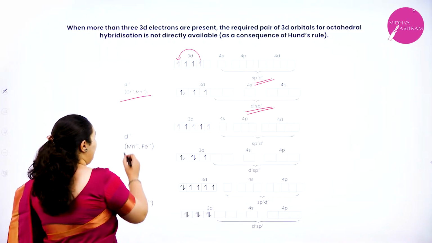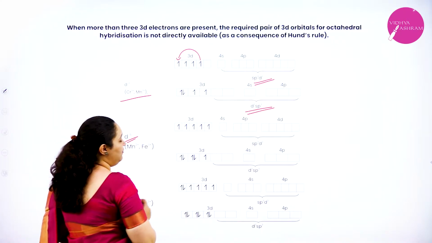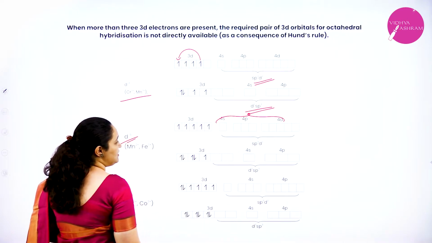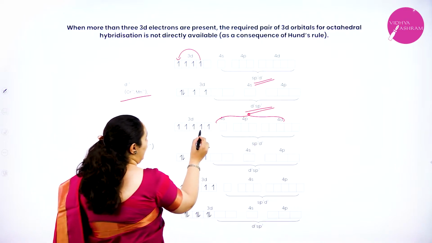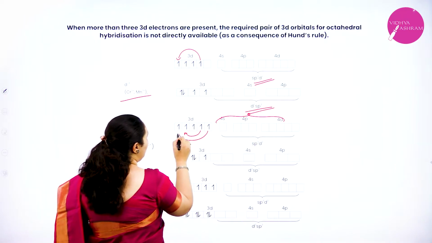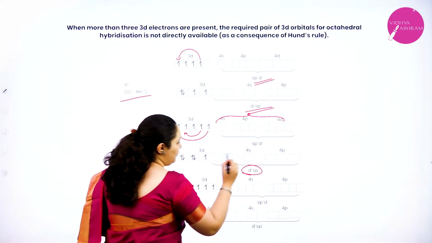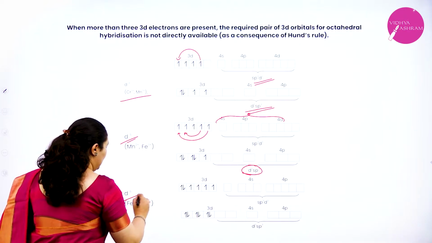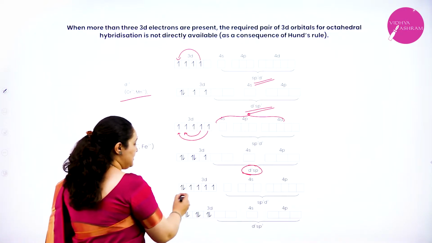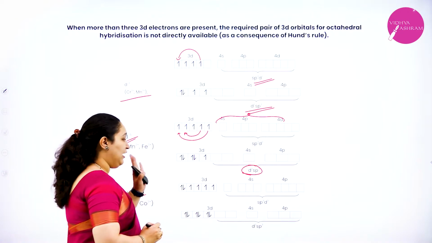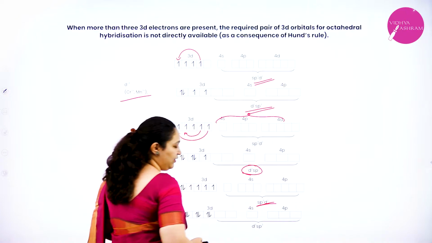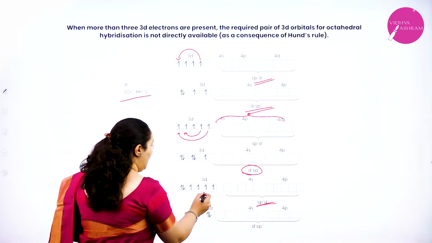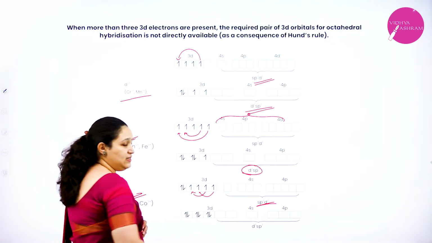Similarly, in the d5 system also, if it's a weak field ligand, sp3d2 hybridization will take place. If it is a strong field ligand, the electrons will pair up and d2sp3 hybridization will take place. Same case even with the d6 system, where you have 6 electrons in the d orbital. If it's a weak ligand, sp3d2 hybridization. If it's a strong ligand, d2sp3 hybridization after pairing against Hund's rule.